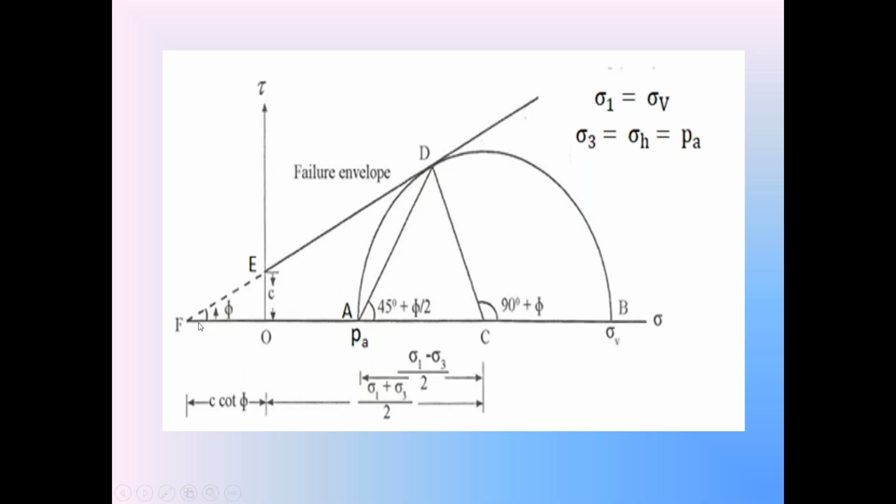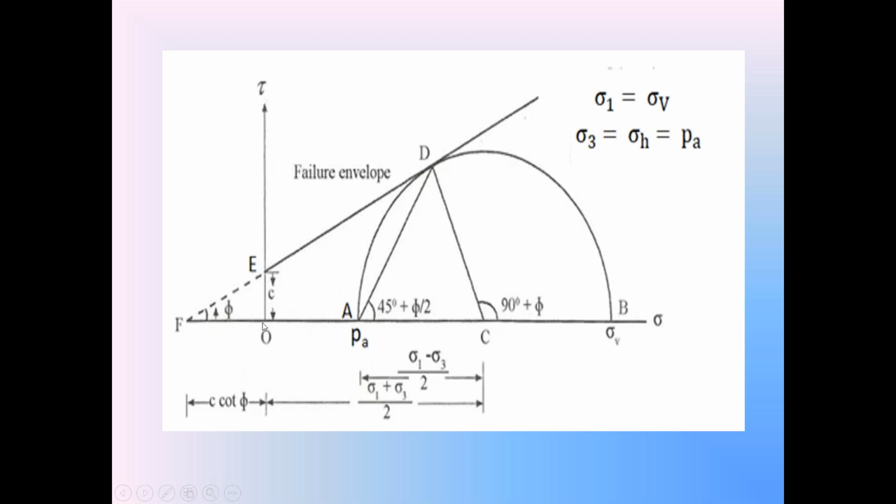The length CF is equal to the length OF plus the length OC. The length OF is C cot phi. The length OC is equal to OA plus AC. What is OA? Sigma 3. What is AC? Sigma 1 minus sigma 3 by 2. So this length OC is equal to sigma 3 plus sigma 1 minus sigma 3 by 2. So this length OC is equal to sigma 1 plus sigma 3 by 2. So the length CF is equal to the length OC plus the length OF.